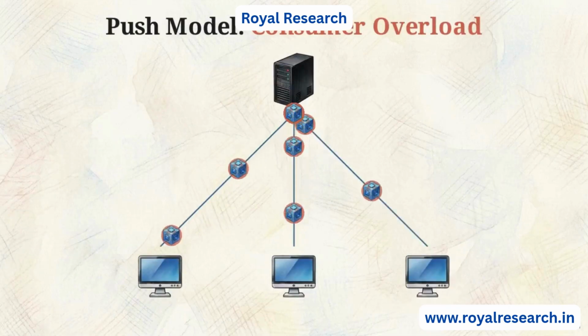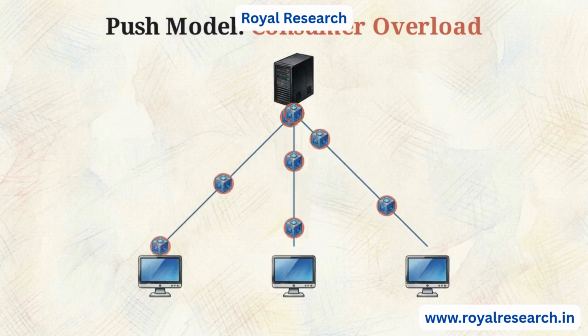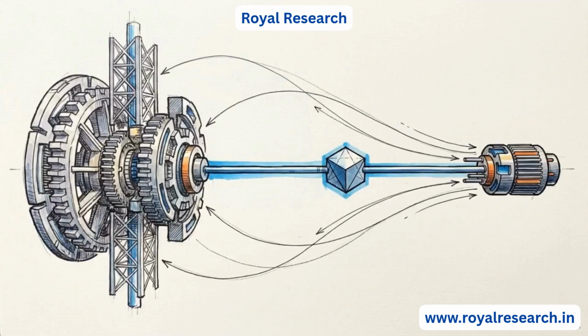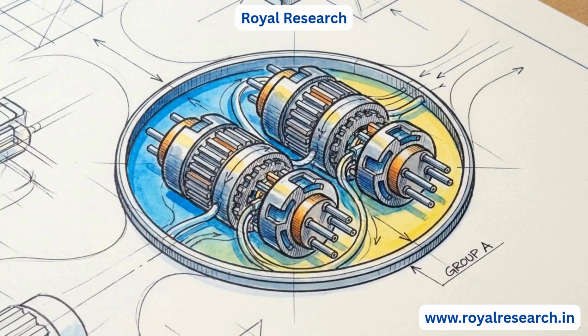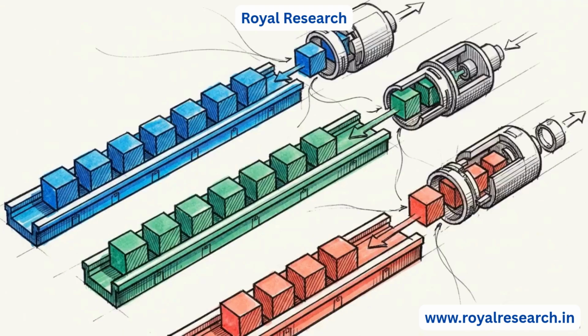Traditional message queues often force data onto downstream services. Instead, Kafka uses a pull-based polling model. Consumers request new messages at their own pace, which prevents systemic overload. To scale the read process, instances are organized into consumer groups. Multiple consumers work in parallel, each reading from a different partition.